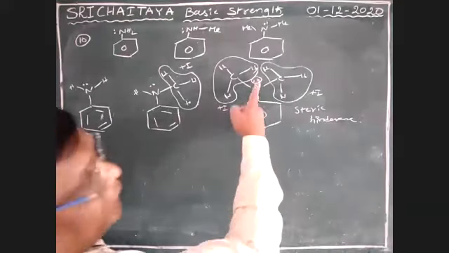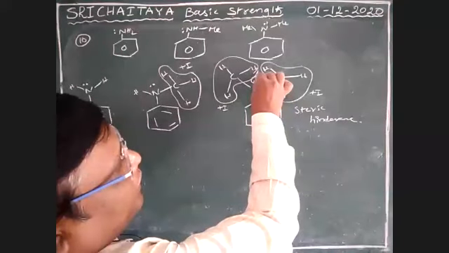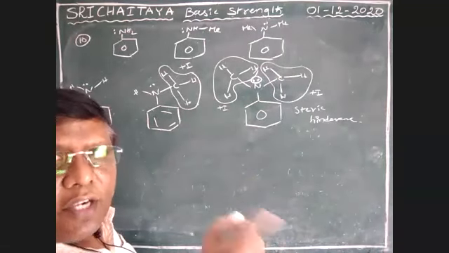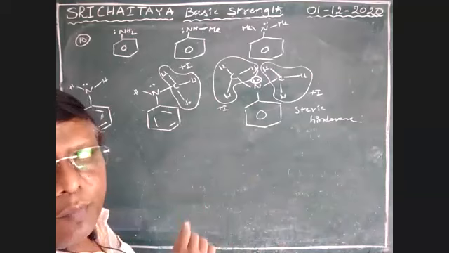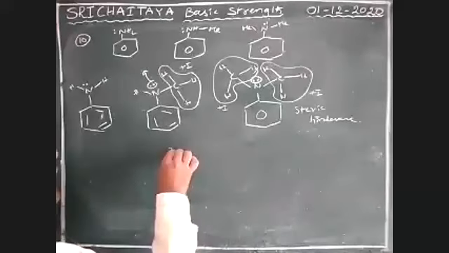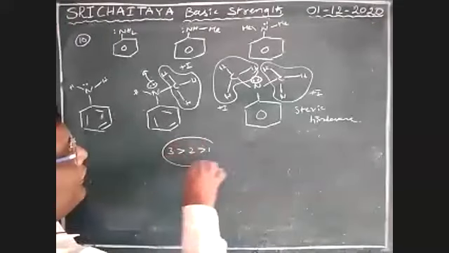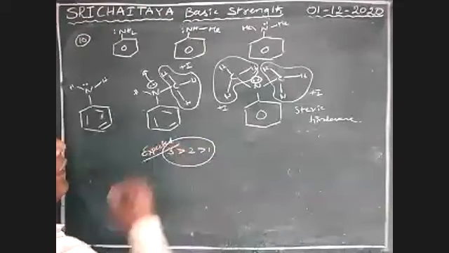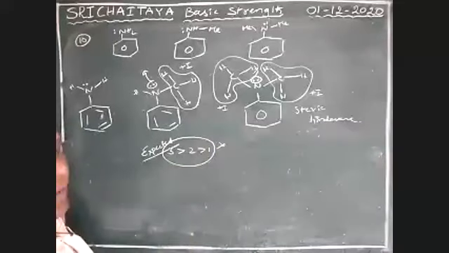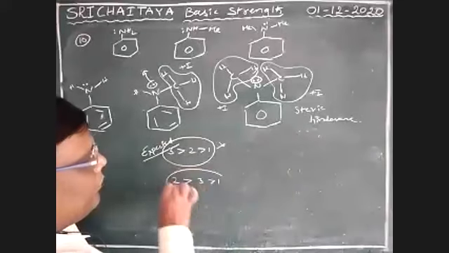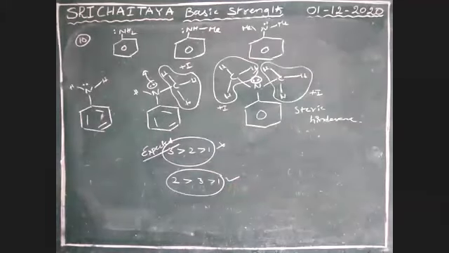But here, with steric hindrance, boys, this lone pair is not ready to come out. There is no way to come out from that molecule. But here this lone pair comes out quickly. No doubt, we expected 3 greater than 2 greater than 1. It is expected, but it is wrong, boys. So here 2 greater than 3 greater than 1 is the correct answer, sorry, the order 2 greater than 3 greater than 1.